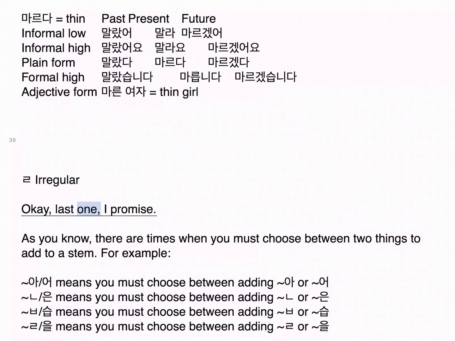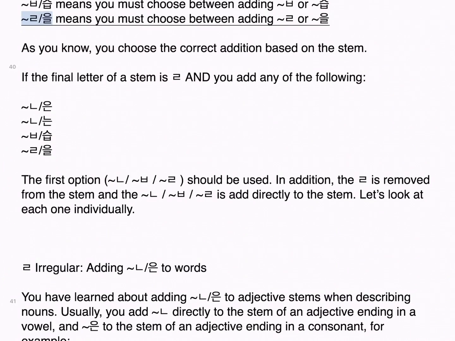Okay, last one, I promise. As you know, there are times when you must choose between two things to add to a stem. For example, 아/어 means you must choose between adding 아 or 어. ㄴ/은 means you must choose between adding ㄴ or 은. ㅂ/습 means you must choose between adding ㅂ or 습. ㄹ/을 means you must choose between adding ㄹ or 을.